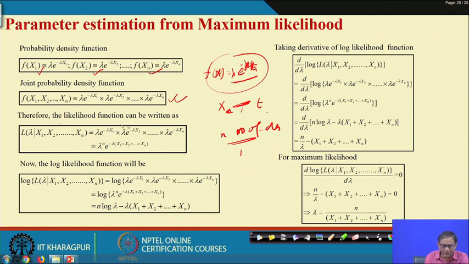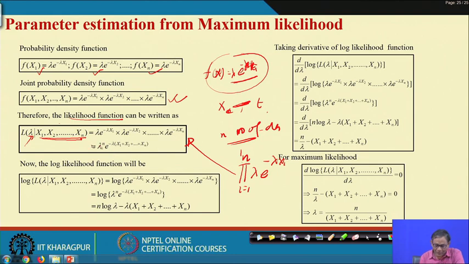Then we talk about the likelihood function. The likelihood function is nothing but the product for i equal to 1 to n of lambda e to the power minus lambda x i, or t i. That is, given the observed data, what will be the value of lambda?